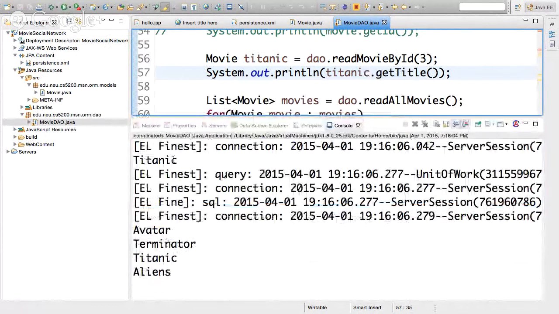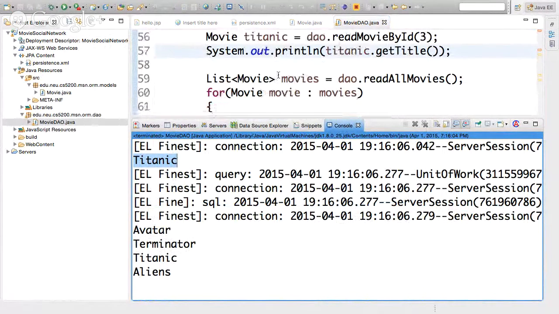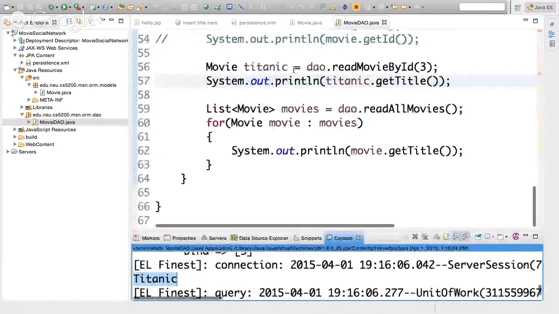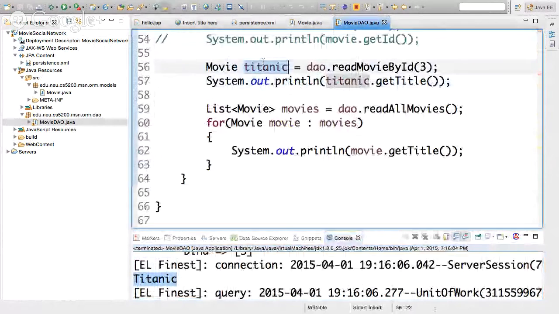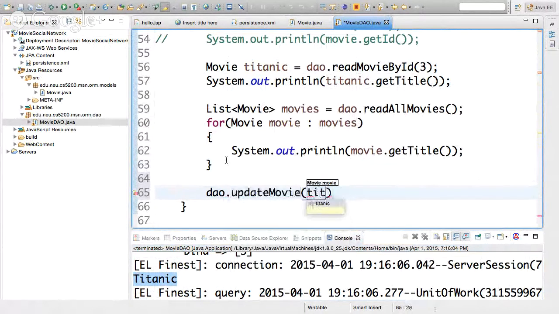Okay, there it is. It fetched Titanic, and then it fetched all of them. So this one is this one over here, right? And these 4 is the iteration down here. Yes. So what we're going to do now that we have the Titanic, we want to modify it. Okay, so let's modify it. Let's say DAO dot update movie, and I want to give it Titanic, right? But we haven't done anything to Titanic.